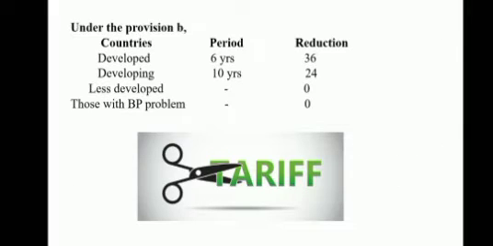Under the second provision, it includes the country's period and the reduction. For developed countries, the period is 6 years and the reduction is 36%. For developing countries, the period is 10 years and the reduction is 24%. Less developed countries have no reduction, and the reduction is 0. Those with base period problem, the period is not there and the reduction is also 0.